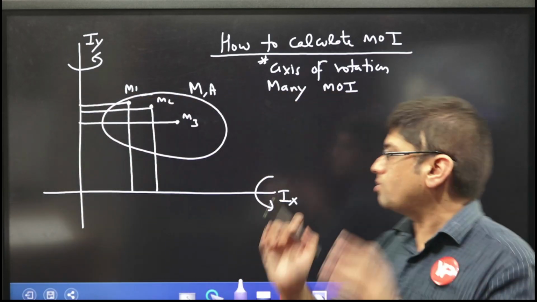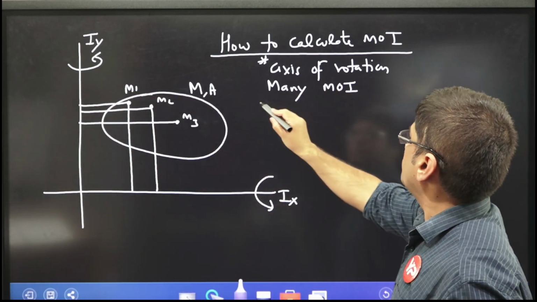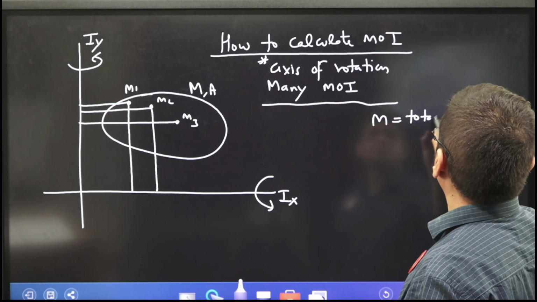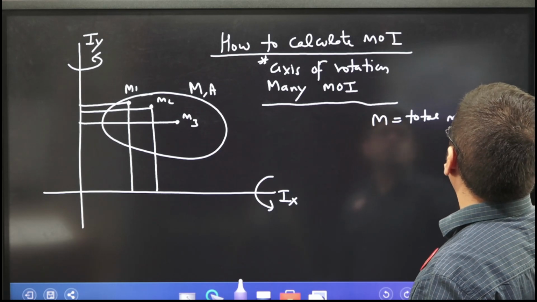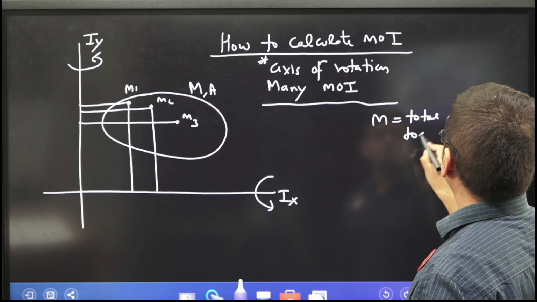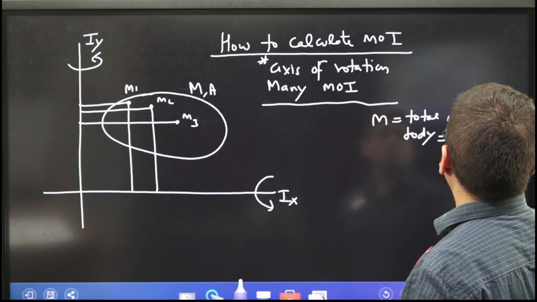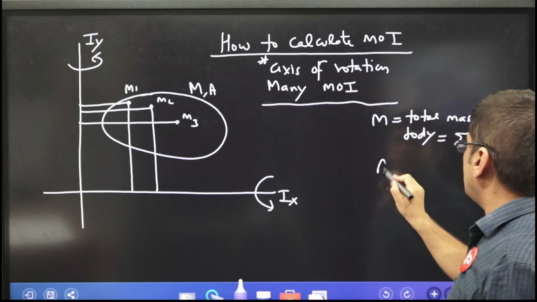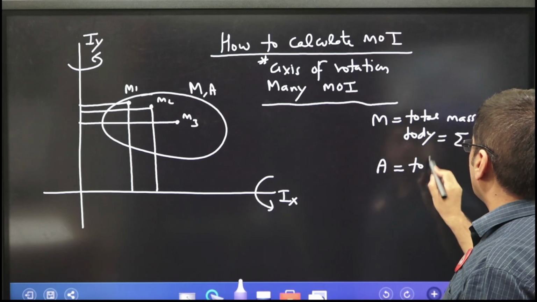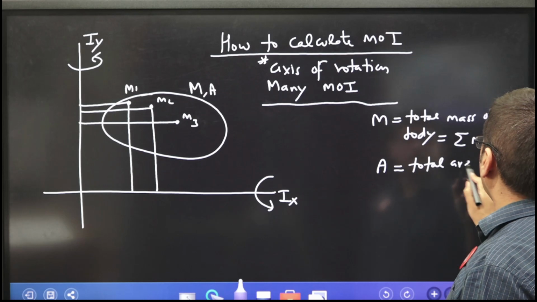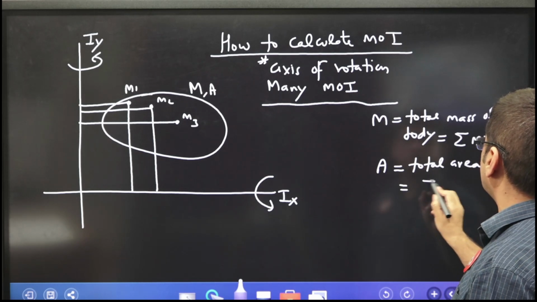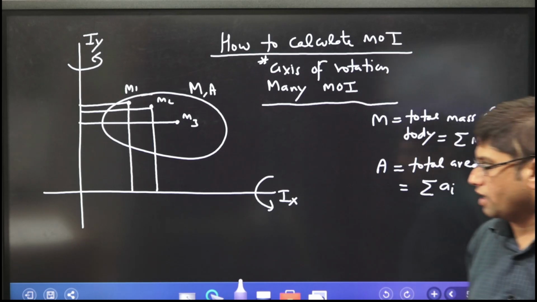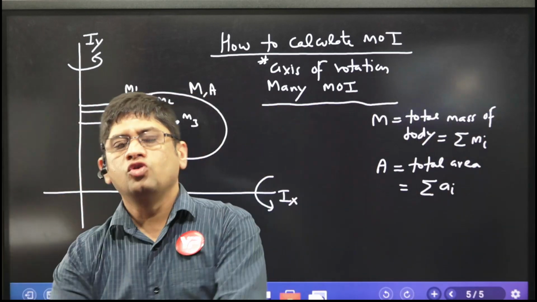Capital M is the total mass of the body, made up of the summation of all the masses M1, M2, M3, etc. Similarly, A is the total area of the body, and this is the summation of small areas A1, A2, A3. So I divided this entire body into numerous masses.